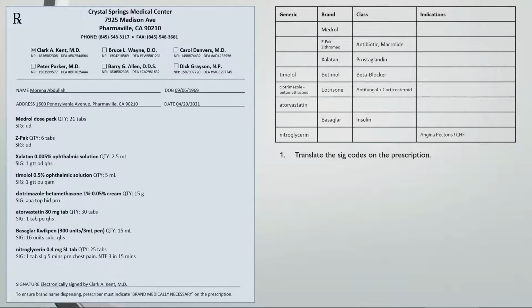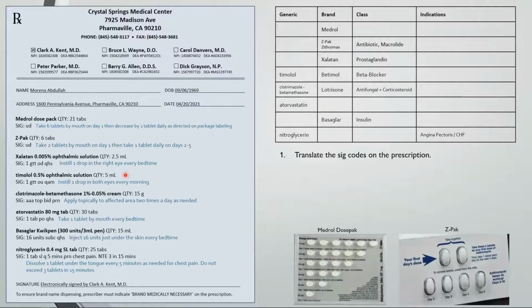Here's a script with a few different dosage forms. Let's start off with translating the Sig codes. For Medrol and Z-Pak, there are slight variations in the directions depending on your pharmacy and software, but for the most part, they would look something like this if they're called in as dose packs with the instructions used as directed. This is what your typical Medrol dose pack looks like, and this is a Z-Pak. Now let's calculate the day supply for all the medications.